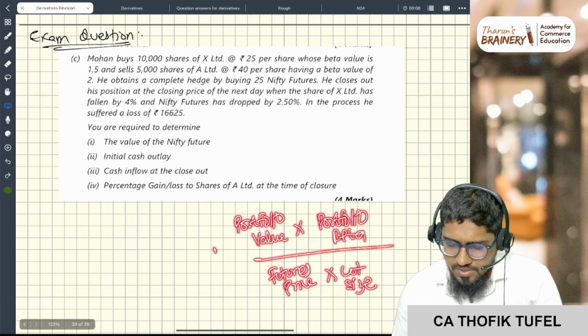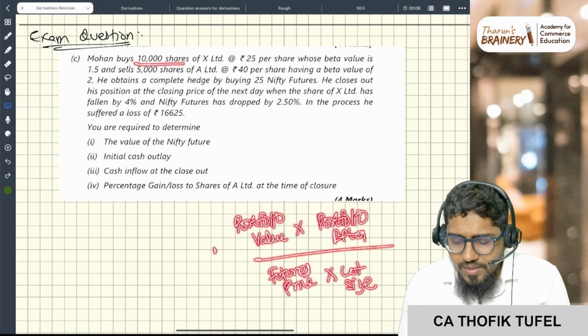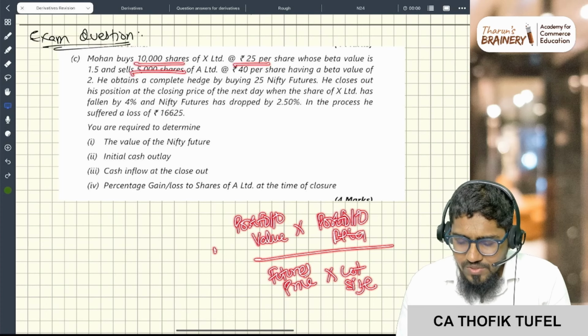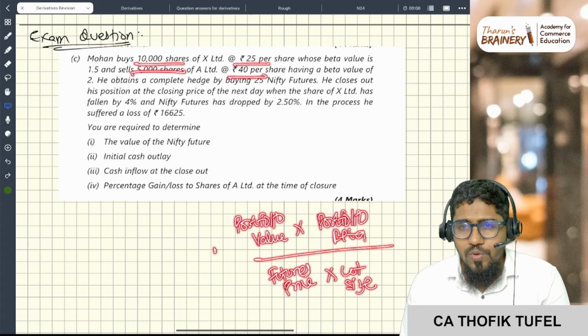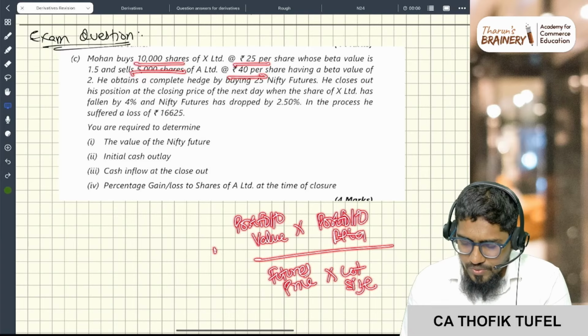Portfolio value you can calculate: 10,000 shares into 25 purchased, 5,000 shares into 40 sold, so this minus this is the portfolio value. For portfolio beta, take the weighted average of the betas. Now you have these two values, and the number of contracts is 25, which you know.